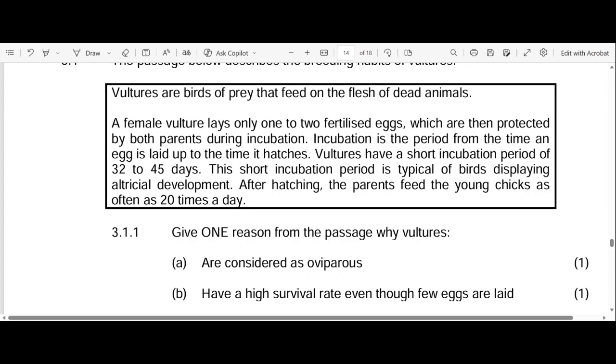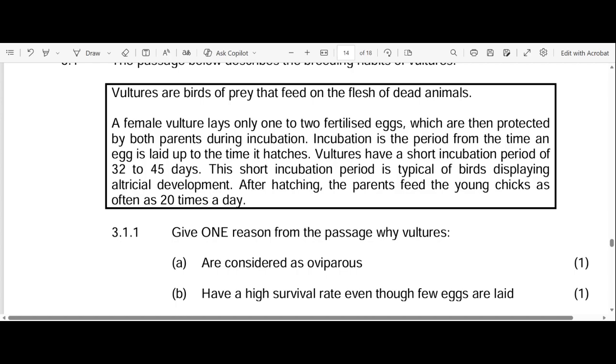Incubation is the period from the time an egg is laid up to the time it hatches. Vultures have a short incubation period of 32 to 45 days. This short incubation period is typical of birds displaying altricial development. After hatching, the parents feed the young chicks as often as 20 times a day.